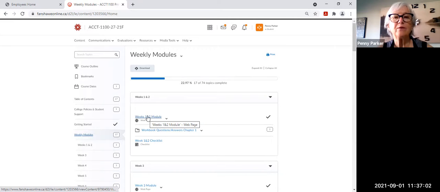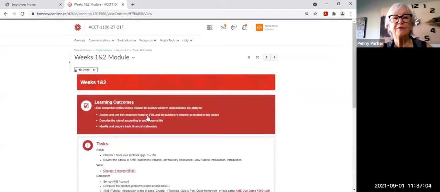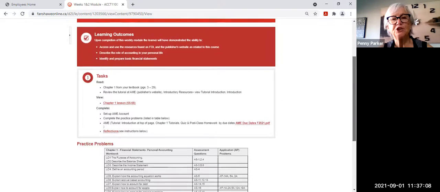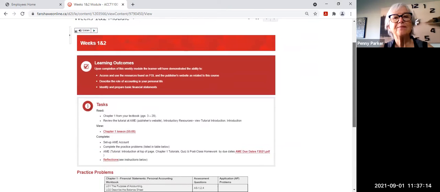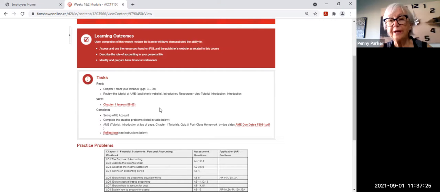When we look at the first module that I have here, that first link goes into an HTML page, and this looks the same for every single week. In this, we define for you the learning outcomes of this chapter. We set out here what it is you're going to be doing.